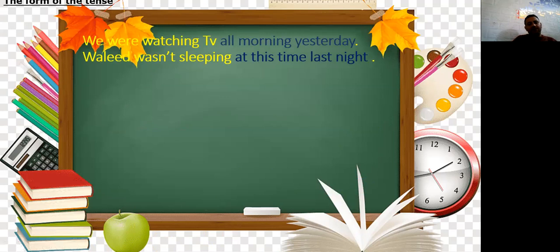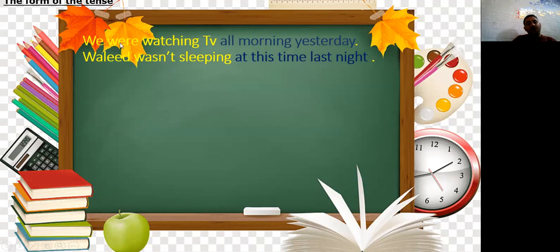Example here, past continuous, which is was, were plus ing, is used with the same time words, yesterday, last night, like past simple. But before it, you will find another particular time, like all morning, at this time, at 6 o'clock. So here we were watching TV.